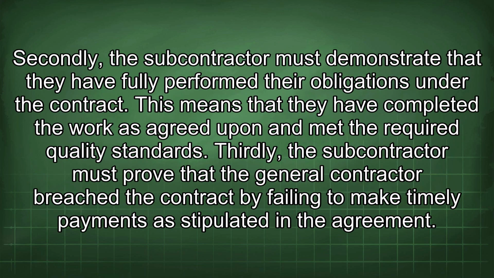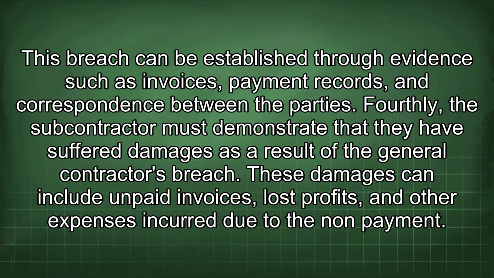Secondly, the subcontractor must demonstrate that they have fully performed their obligations under the contract. This means that they have completed the work as agreed upon and met the required quality standards. Thirdly, the subcontractor must prove that the general contractor breached the contract by failing to make timely payments as stipulated in the agreement. This breach can be established through evidence such as invoices, payment records, and correspondence between the parties.